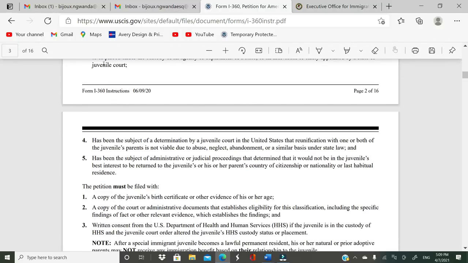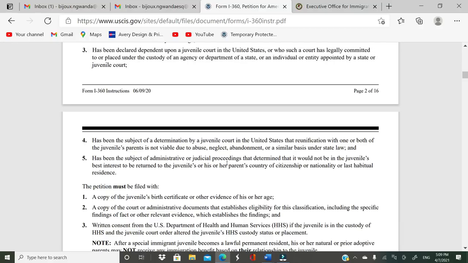Okay, pretty much you meet those 5 requirements. And then the last one is that has been the subject of administrative or judicial proceedings that determine that it will not be in the juvenile's best interest to return to their parents' country of citizenship.